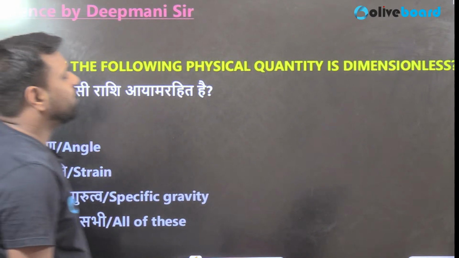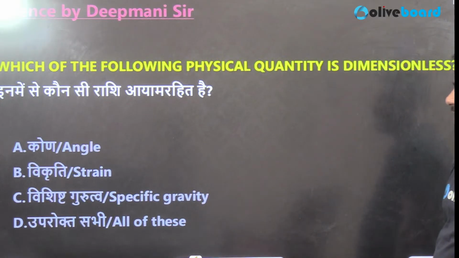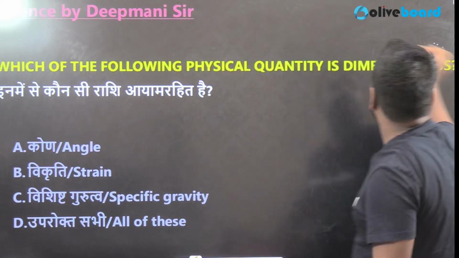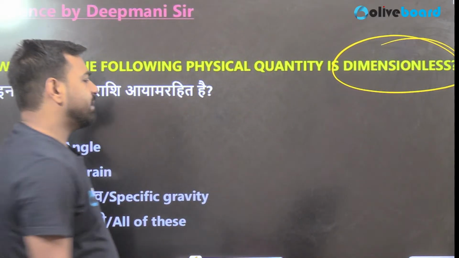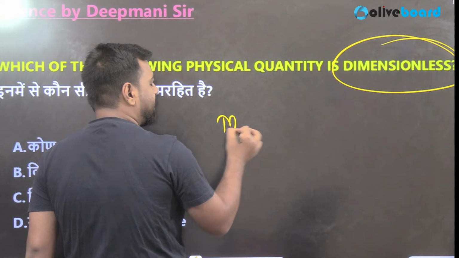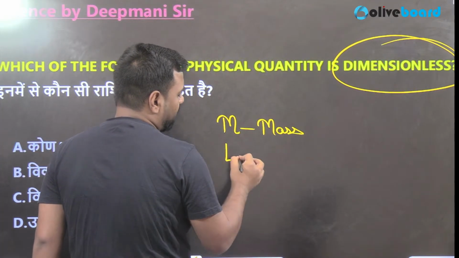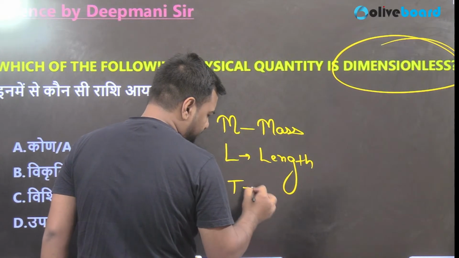Which of the following physical quantities is dimensionless? Which doesn't have any dimension? What should be the answer? So guys, what is dimension? How do you calculate dimension? For calculating the dimension, guys, you must remember M is written when the unit of mass is given, L is for the length, and T is basically for the time.